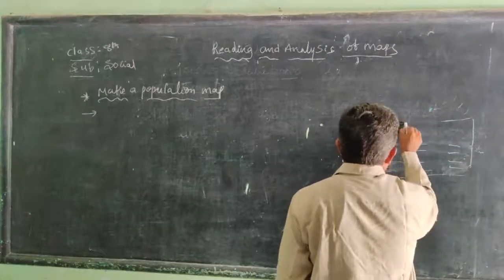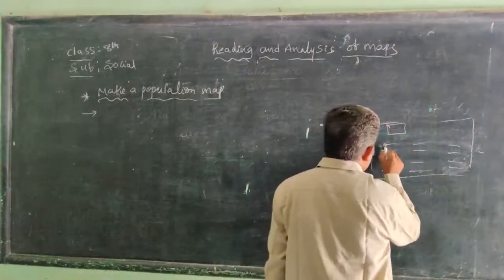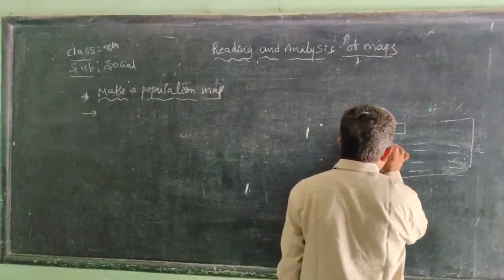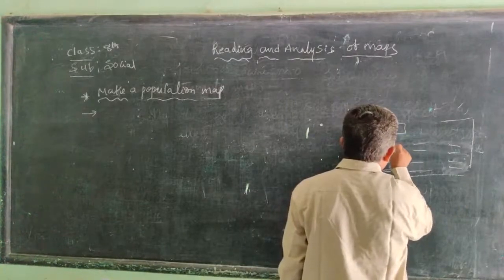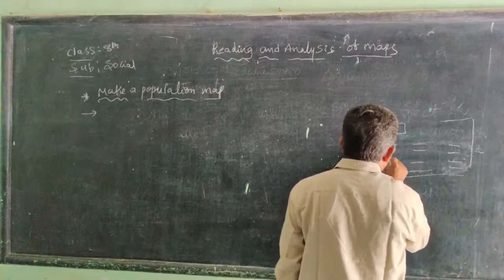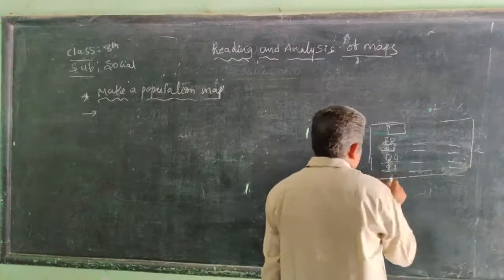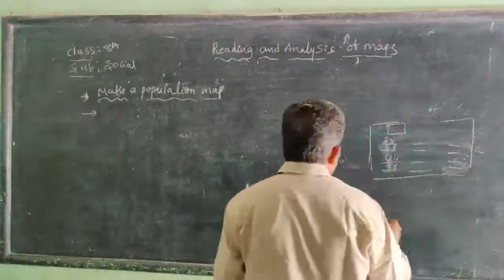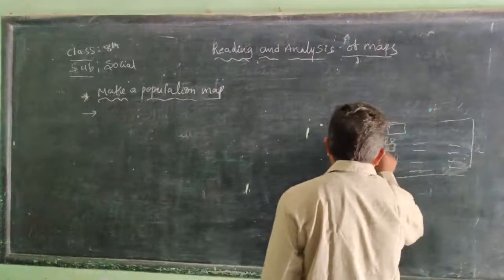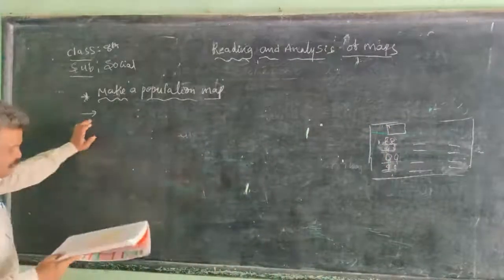Here there is a blackboard also. Here are all the students. Here for five students, we give one line there.